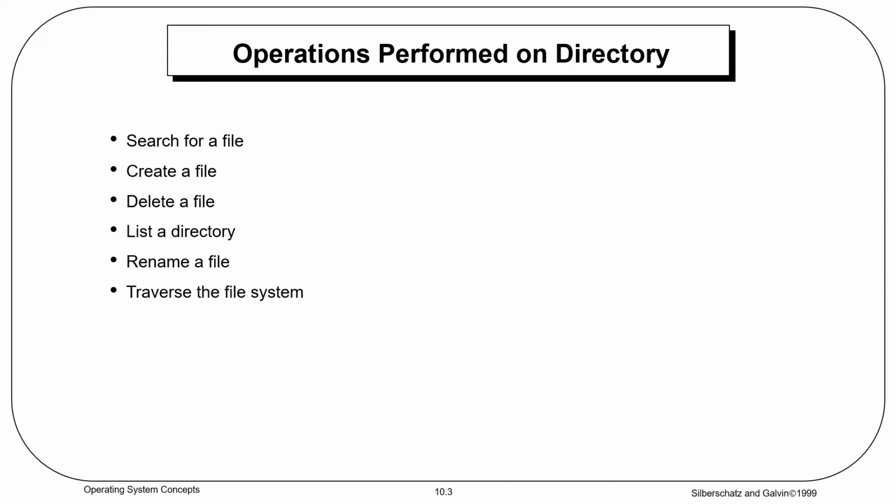Next we'll see how to traverse the file system. We may wish to access every directory and every file within a directory structure. For reliability, it is a good idea to save the contents and structure of the entire file system at regular intervals.